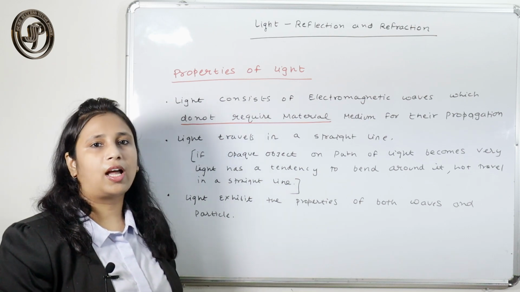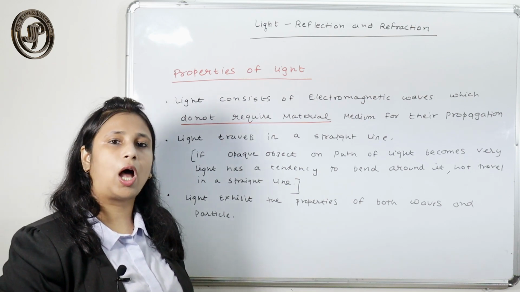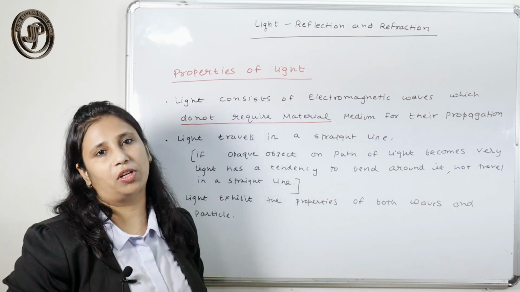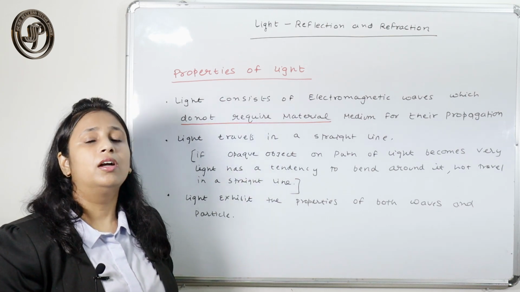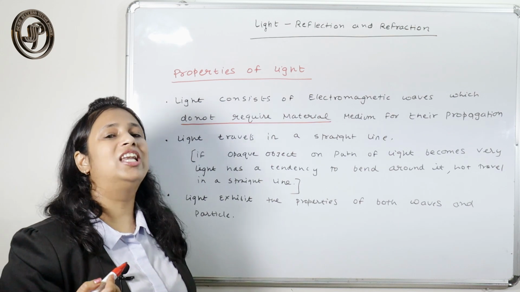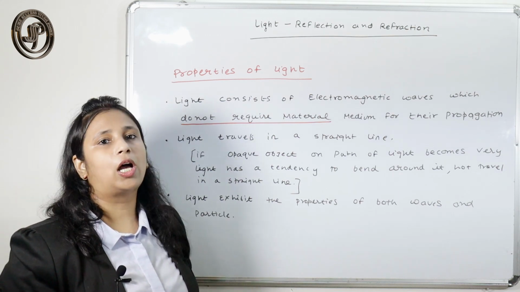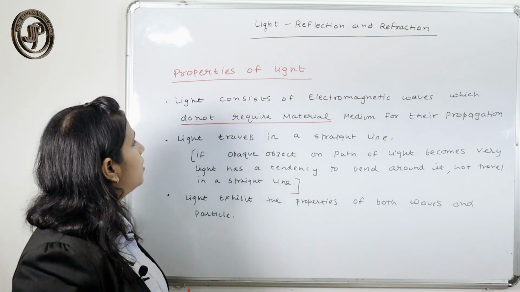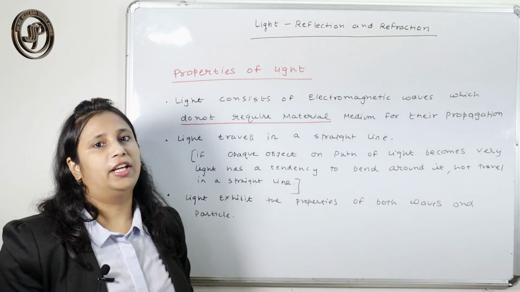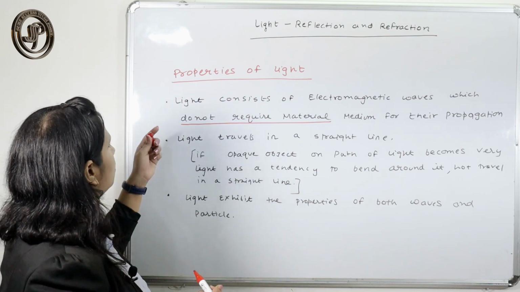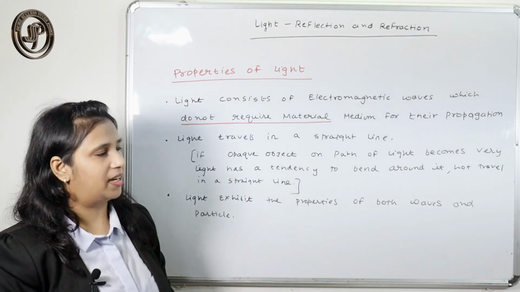You have studied in class 9 that sound requires a material medium for its propagation, meaning that sound can travel only in a solid, liquid or gaseous medium. Without a medium, sound cannot travel, but light can travel in vacuum also. That is what the first property of light says.